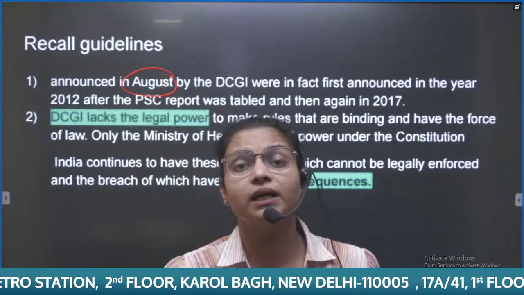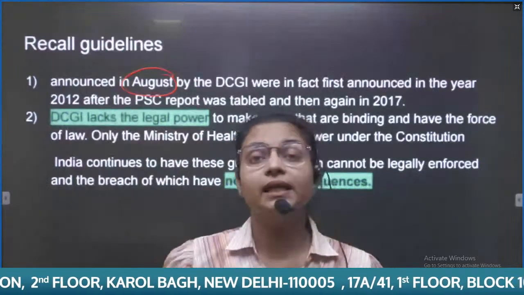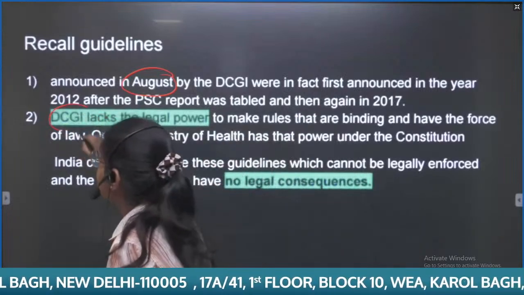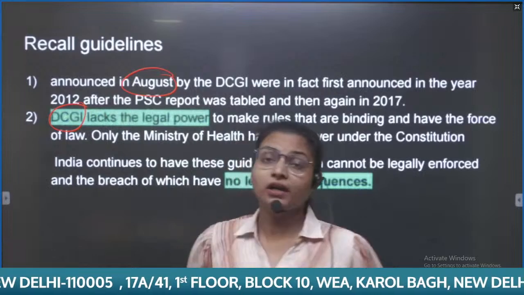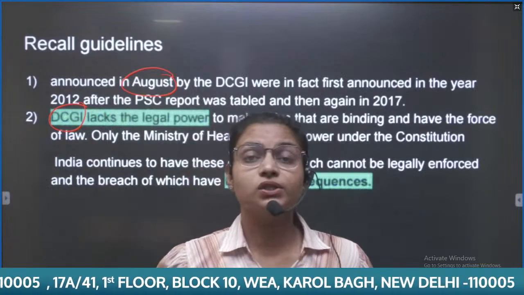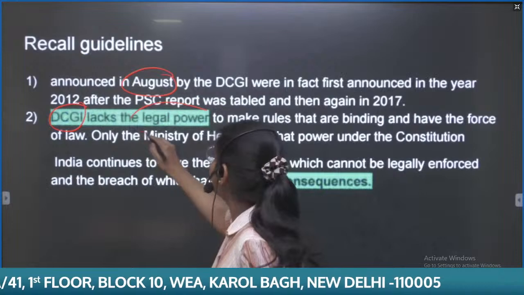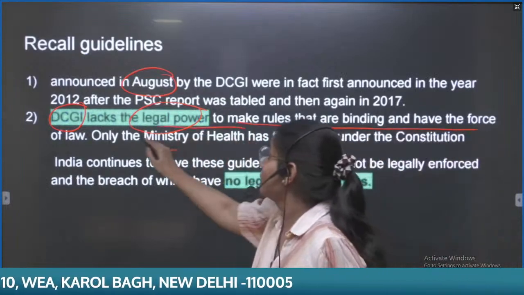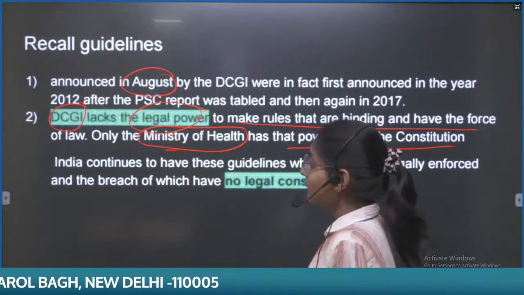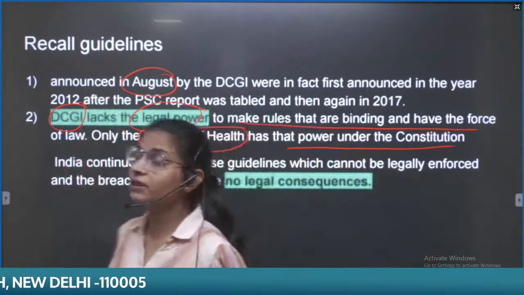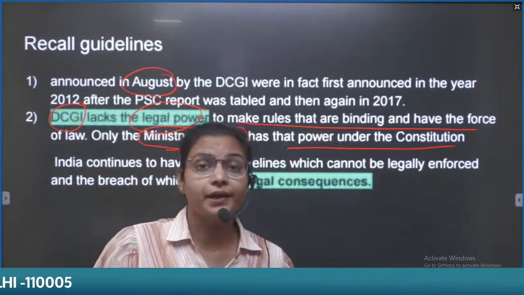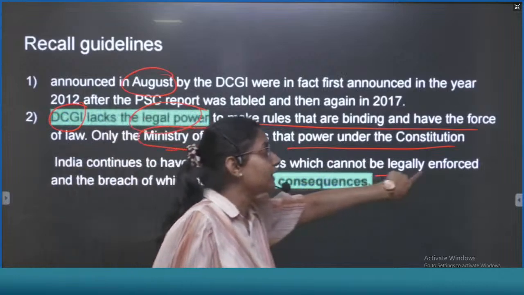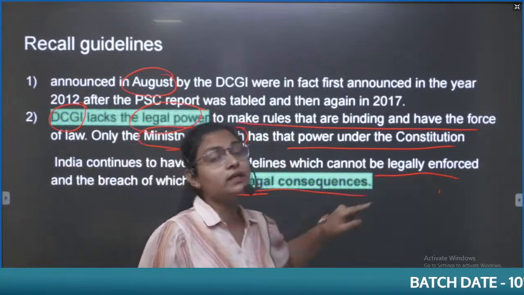It means the same guidelines have been repeatedly notified by the department, but actually the DCGI, Drug Controller General of India, does not have the legal power to make the rules binding, and this power lies only with the Ministry of Health under the constitution. It means whatever guidelines come from the DCGI have no legal binding requirement, and if not legally enforced, it has no legal consequences.